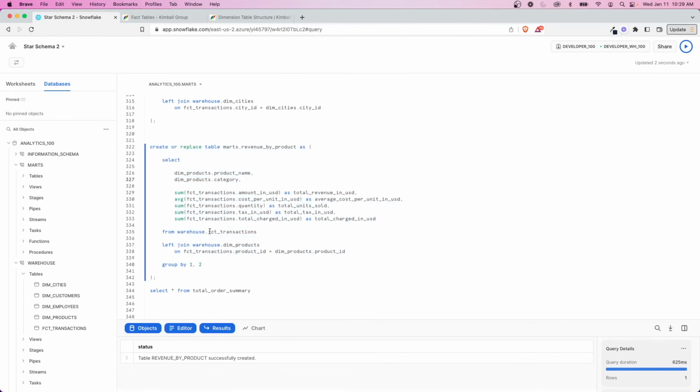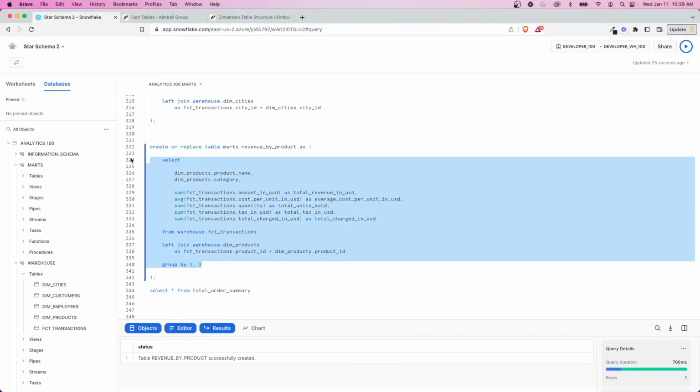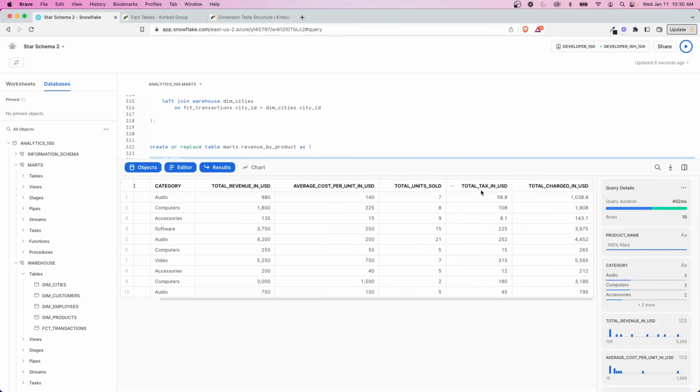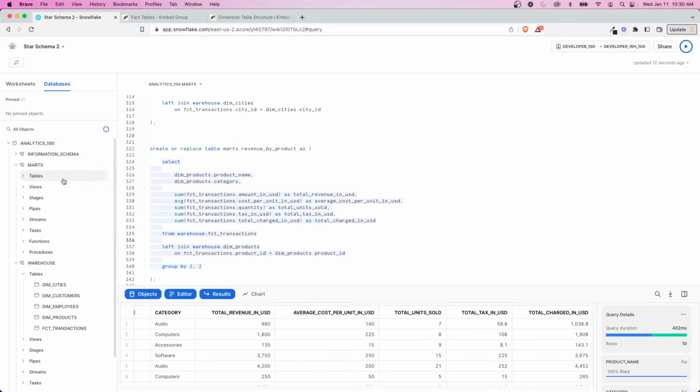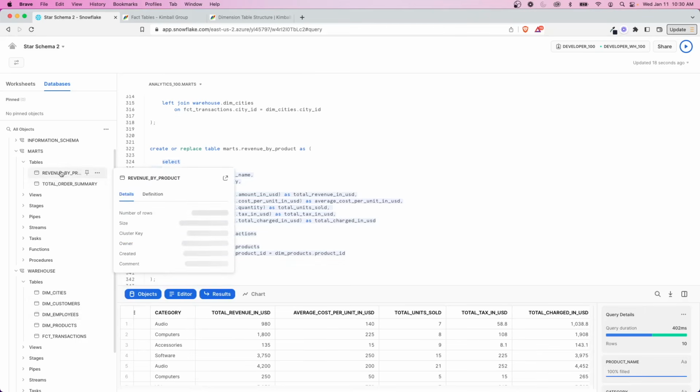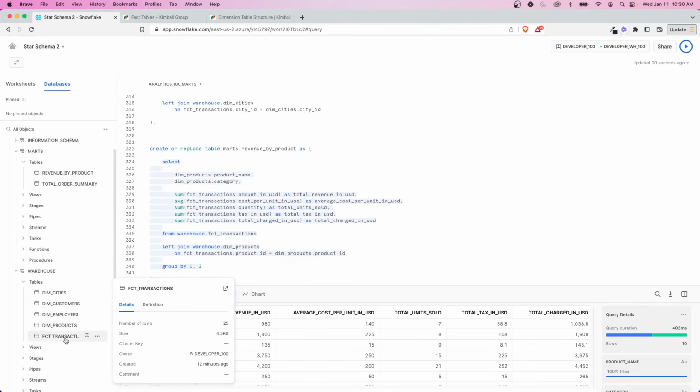So what we're doing here is we're pulling again from the fact, we're joining in the products table and then aggregating on the product name and category, but just summing or averaging those attributes, those metrics that live in the fact table. Because again, that's where all of those should live, and just grouping. All right, so let's see what this looks like. So here we can see a nice view of each of these and the aggregations for it. One last refresh over here, and we can see we have our own little star schema as well as some marts built on top of it with very simple joins.